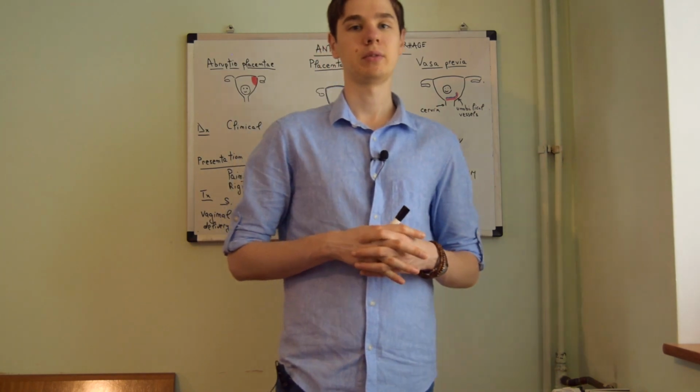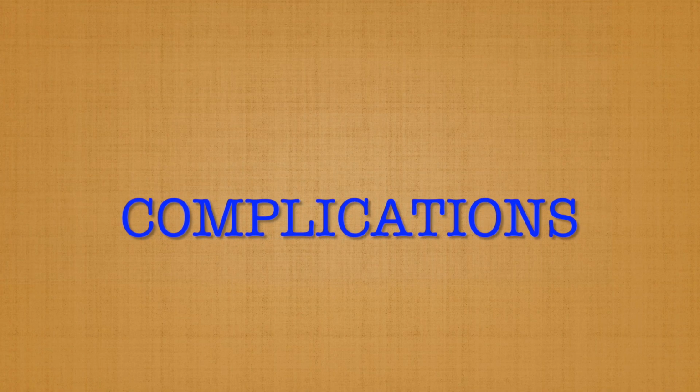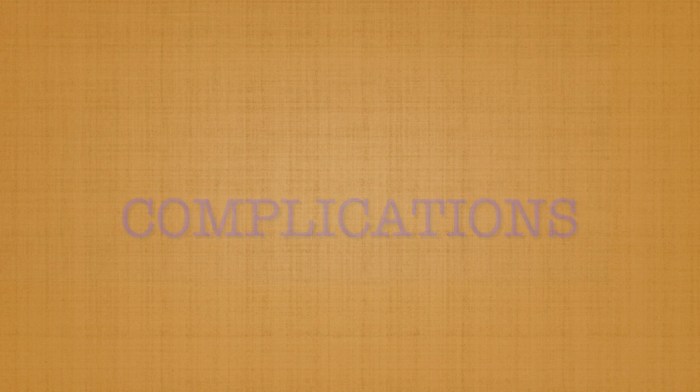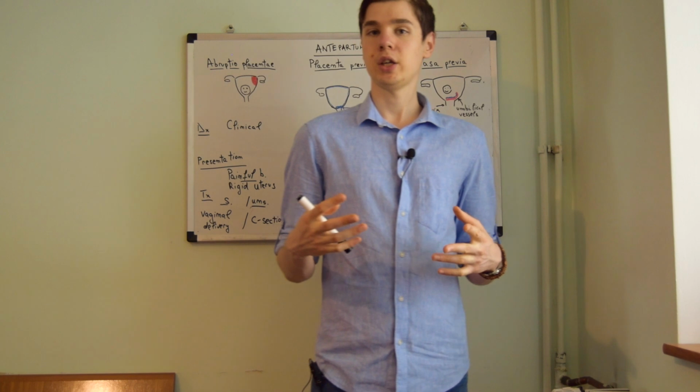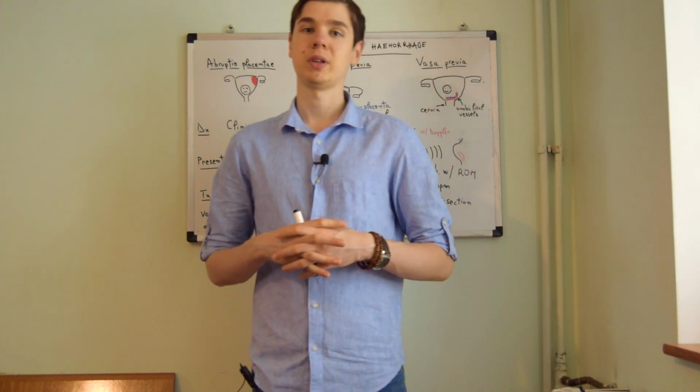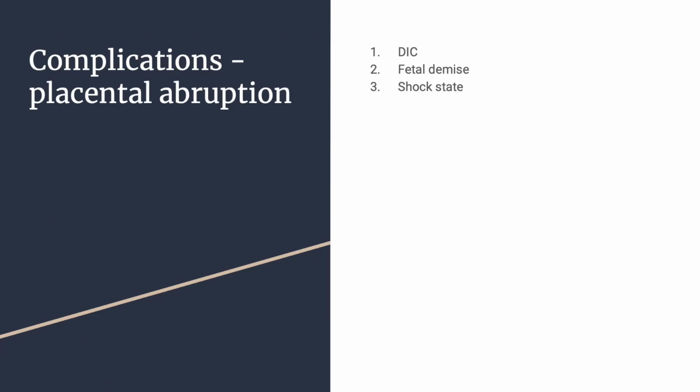week 35. Another frequent detail asked on USMLEs is the complication of each condition. There are 3 complications that come with placental abruption. Firstly, the mother will develop DIC. Secondly, there is the fetal demise. And lastly, we have a shock-like state.